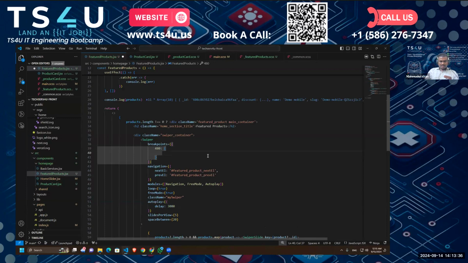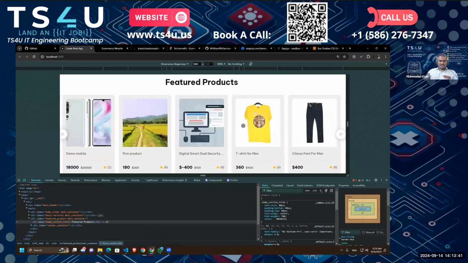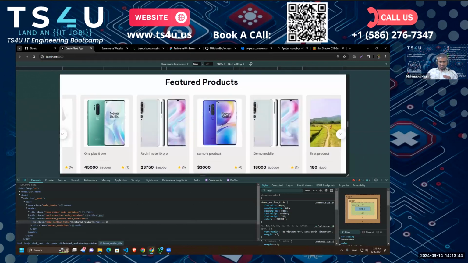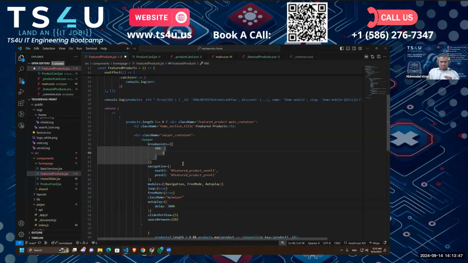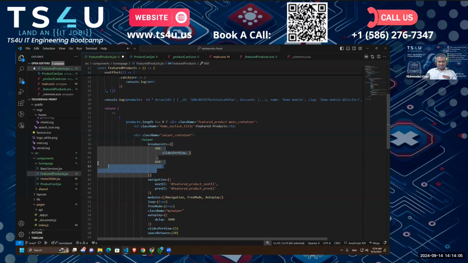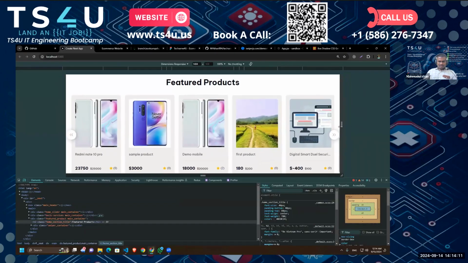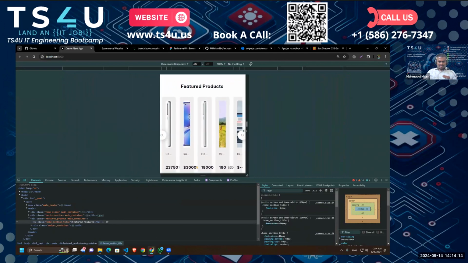So for 480 pixels, I do not want to show like 5 slides per view, right? I want to show, let's say, 2. So I can say slides per view, I want to show 2 slides. Okay, and let's add some other breakpoints for, let's say, 860. You just have to find the sweet spot, like where your UI is breaking, and then you can add those breakpoints. For your different projects, the breakpoints will be different.